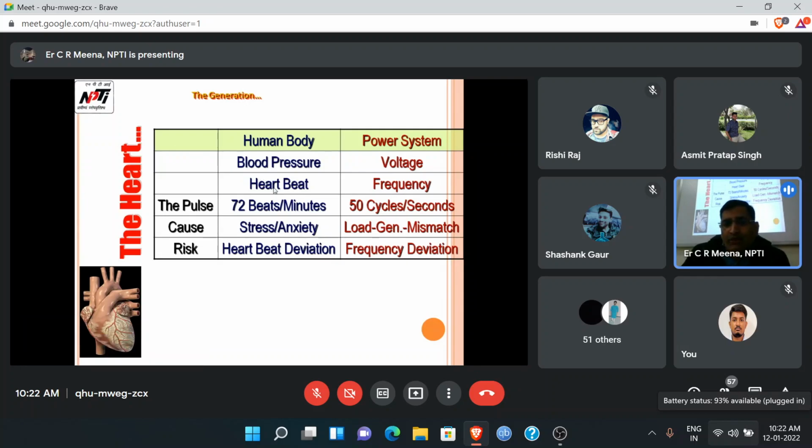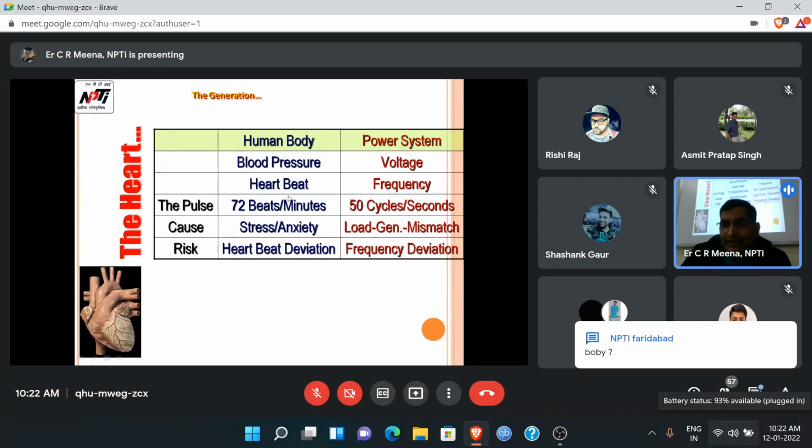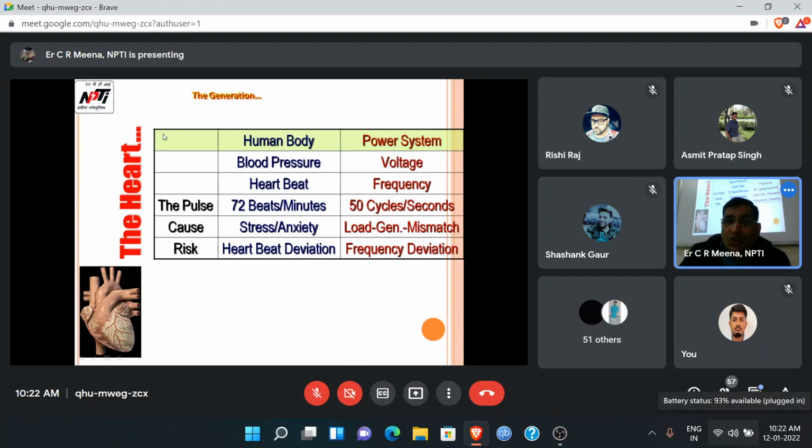If there is any deviation in the heartbeat or in the frequency, what is the meaning? What is the cause? The cause is any anxiety or any stress. We can say low BP or high BP. When there is anxiety or stress, the human heartbeat deviates from the standard, meaning from 72 beats per minute, either more than 72 or less than 72. If it is less, then it is low BP. If it is high, then it is high BP. Generally, that is the common thing.